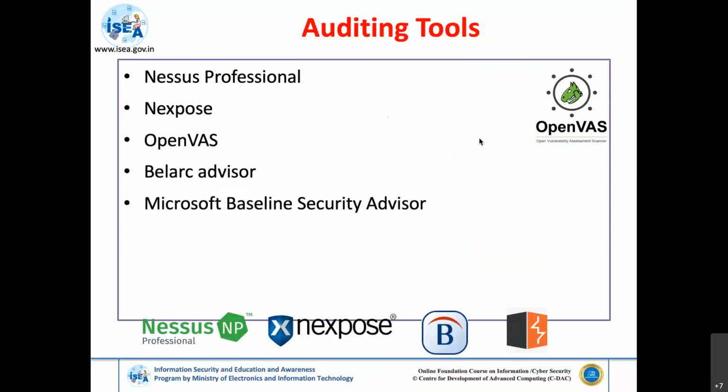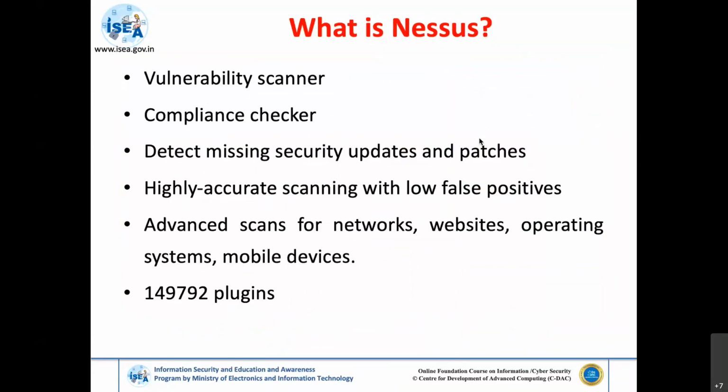Now, whenever we talk about the auditing part, we have a lot of tools on the market, like Nessus Professional, Nexpose, OpenVAS, BellArc Advisor, and Microsoft Baseline Security Advisor. The first one, we know, is one of the most widely used vulnerability scanners. Along with this, we also have the hardening as well as the auditing part. Whenever we do any kind of vulnerability analysis with this particular tool, it's from Rapid7. Sorry, it is from Tenable.